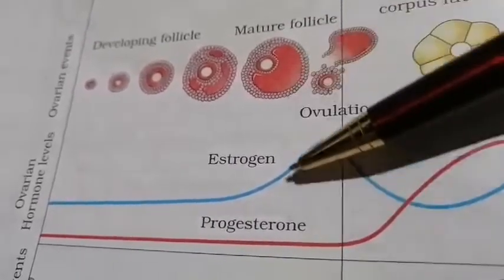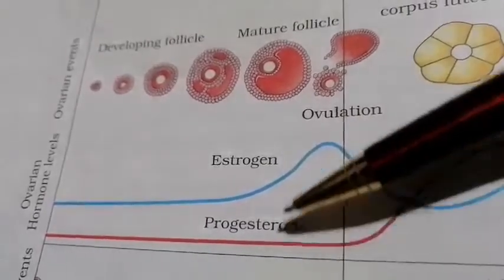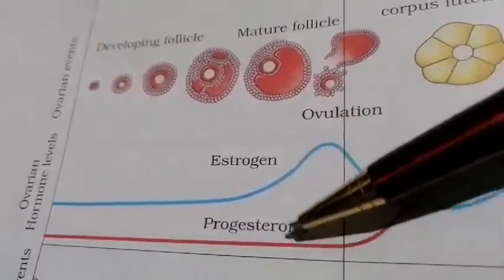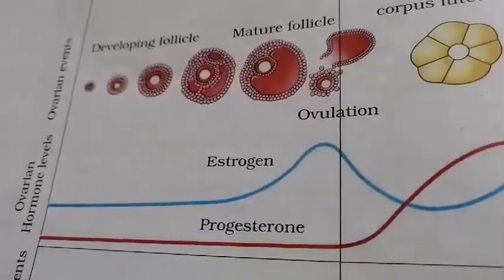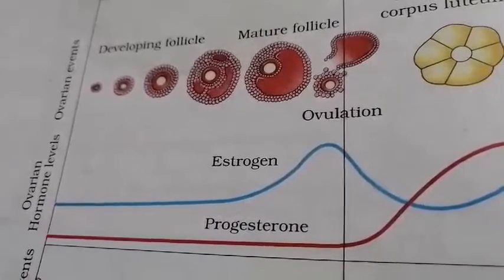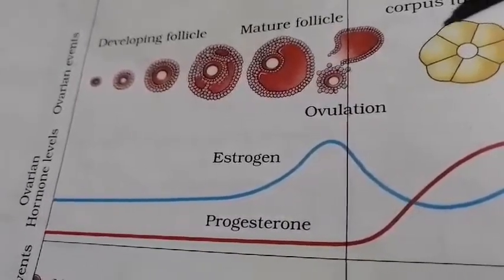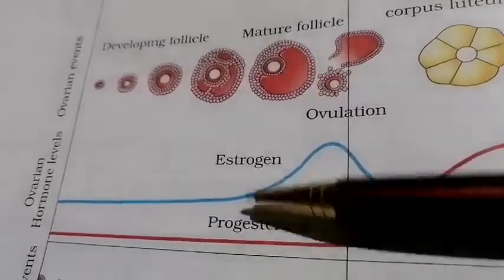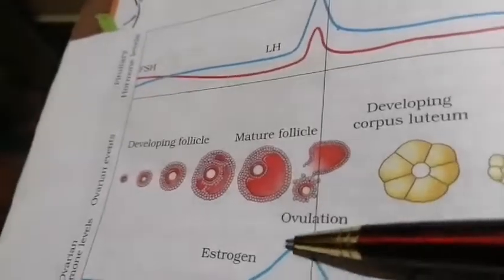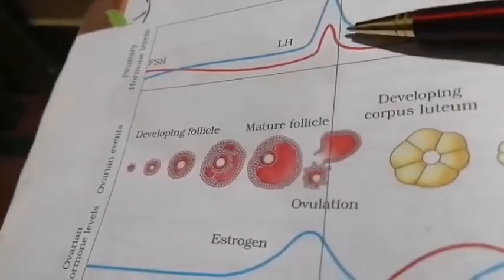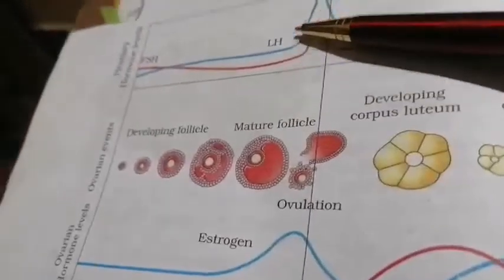Mostly estrogen is high at this time, you can see. And when estrogen and progesterone act together, their effect is more. Even a small amount of progesterone along with estrogen can produce a very great effect. And during this time, you can also relate: as the peak of estrogen is there, the peak of LH is also happening, isn't it?